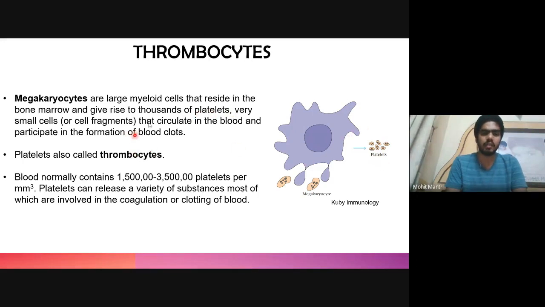These are small cell fragments that circulate in the blood, and they are responsible for coagulation or clotting of the blood. And in blood, there are around 1.5 to 3.5 lakh platelets per ml of blood, and platelets can also release a variety of factors which are involved in the coagulation or clotting of the blood.